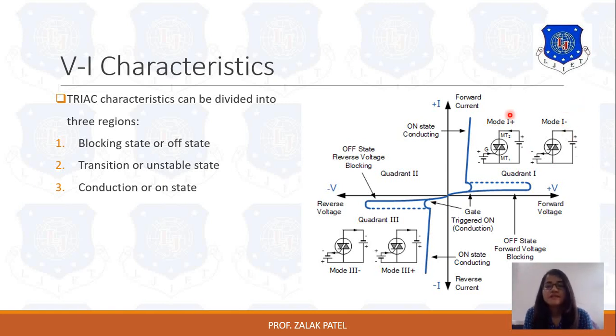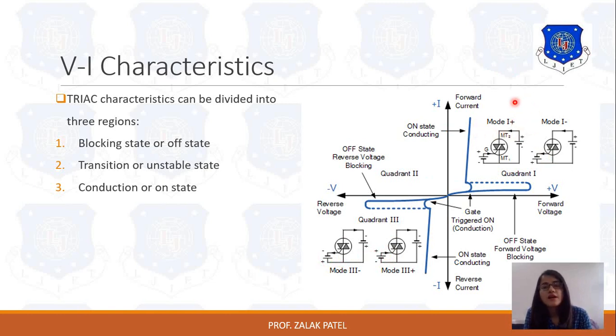For this you have to consider the gate terminal. You can see in both figures there is G, meaning the gate terminal is connected. Gate is provided to control the device. This terminal is also a gate terminal, and this is a gate terminal. So this will decide the sign of the mode.